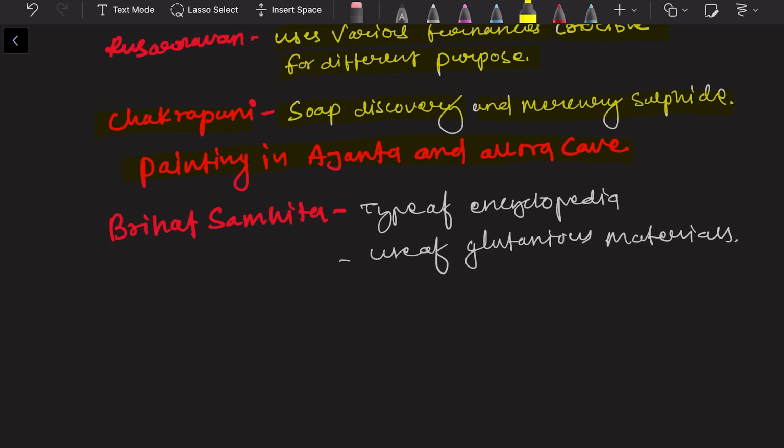Brihat Samhita is another book which is like an encyclopedia. The information on different things was in the Brihat Samhita, which also includes the use of glutinous material.